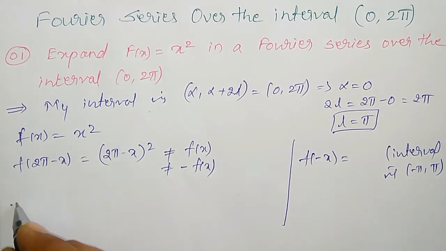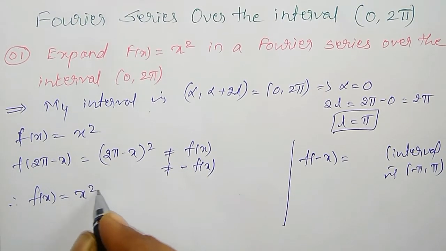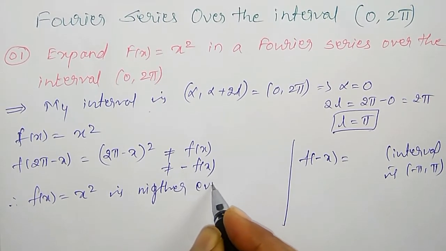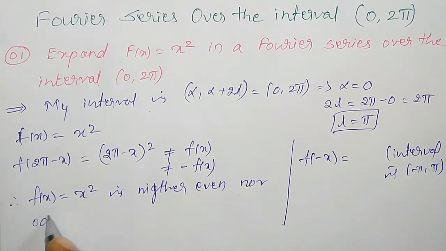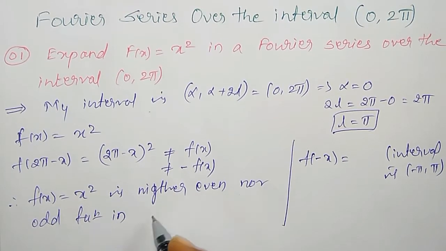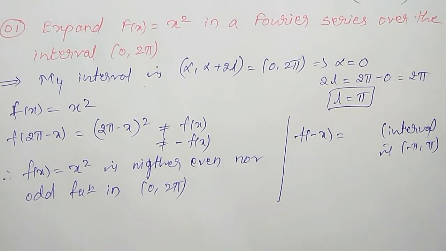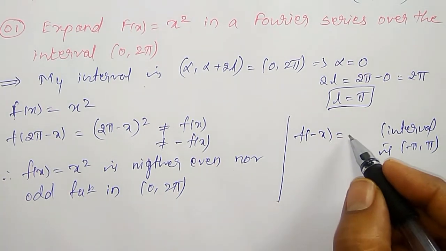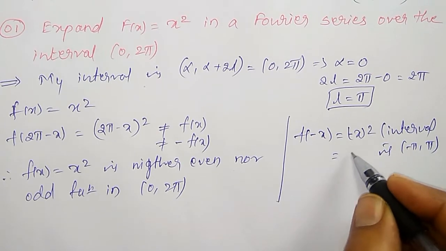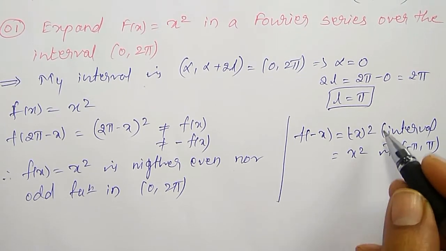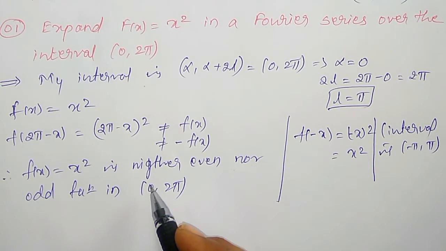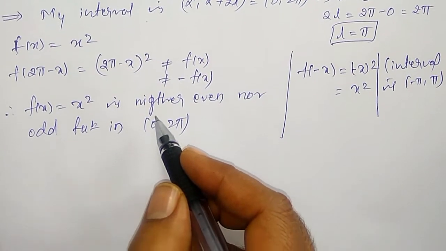Therefore, f of x equal to x square is neither even nor odd function in 0 to 2 pi. Got it? It is neither even nor odd in 0 to 2 pi, but it is even in minus pi to plus pi: f of minus x equals minus x the whole square, which is equal to plus x square. Then I have to find out all the three Fourier coefficients here.